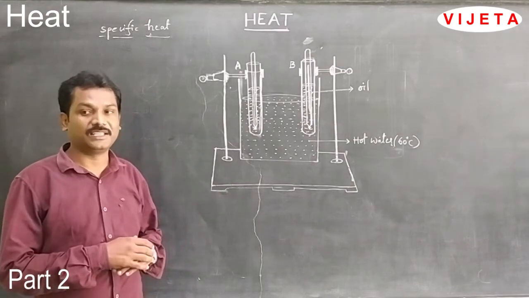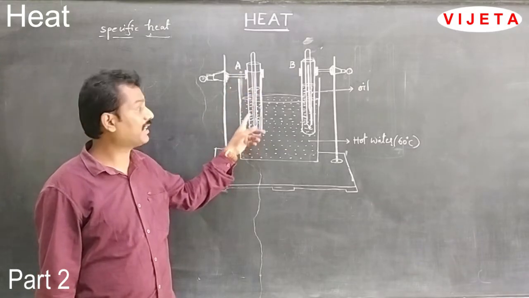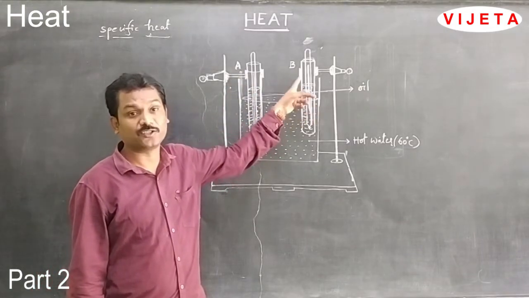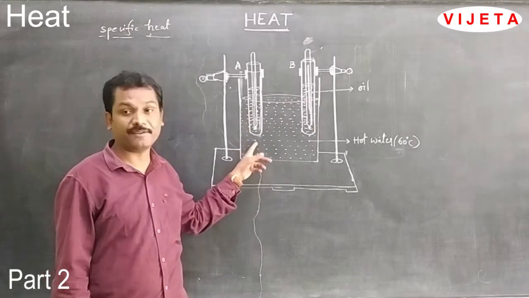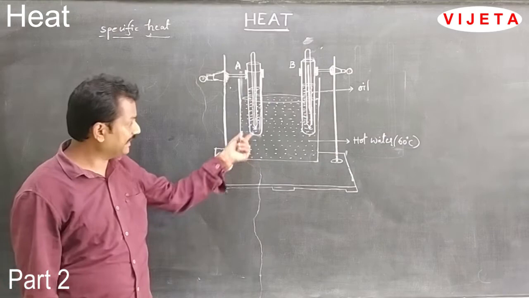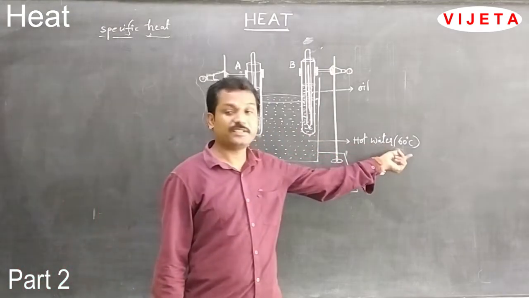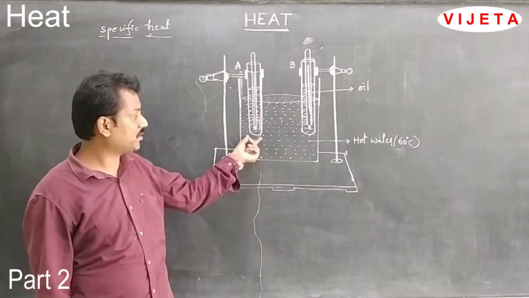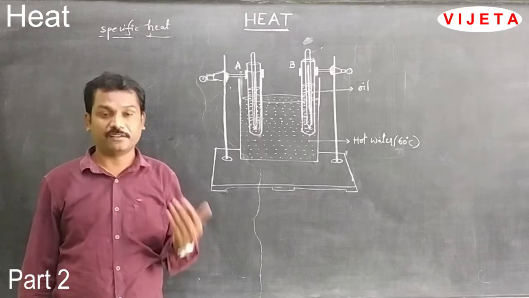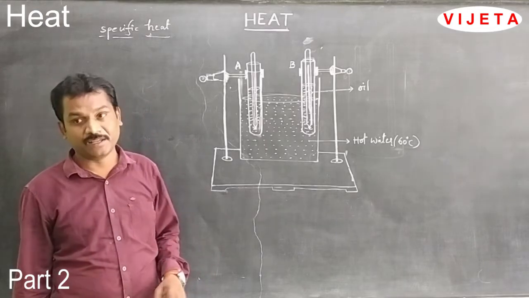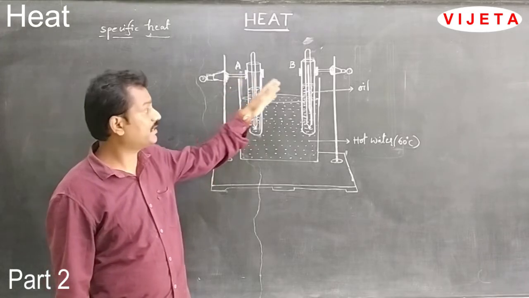We can observe that the reading in test tube A is lower compared with test tube B, but the heat given is the same for both test tubes, because both are in hot water at 60 degrees centigrade, and we supply the heat for the same interval of time, either 15 or 20 minutes. But the rise of temperature is different in test tube A and test tube B.